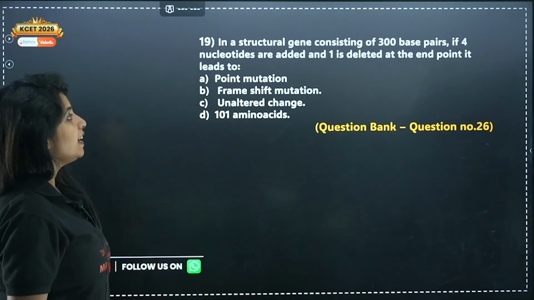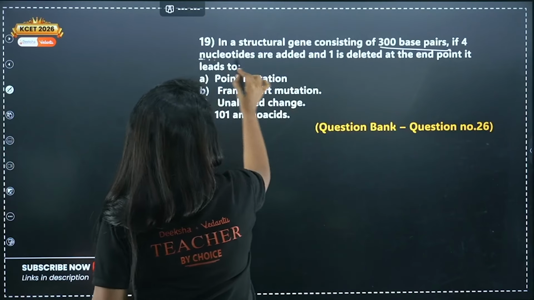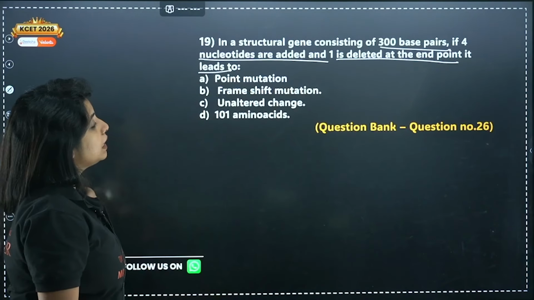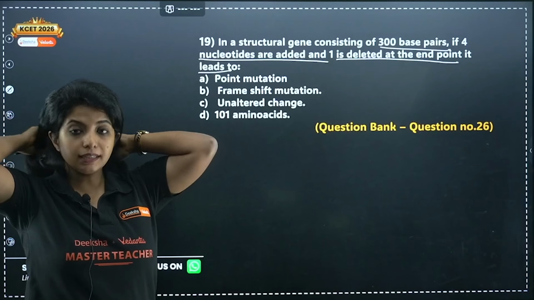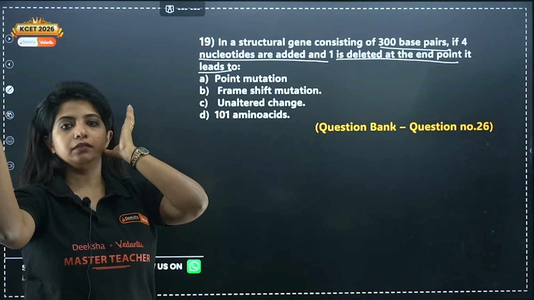Okay, next. In a structural gene consisting of 300 base pairs, if 4 nucleotides are added and 1 is deleted at the end point, it leads to what? Any idea?